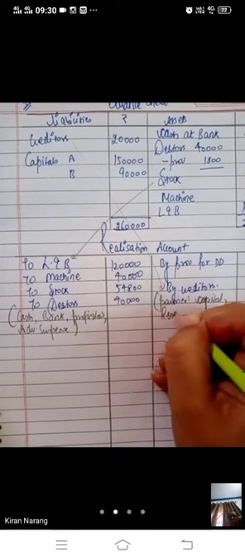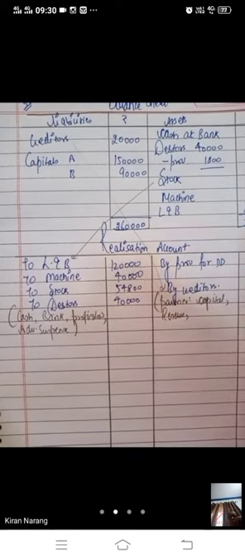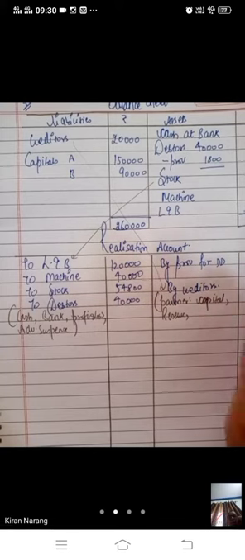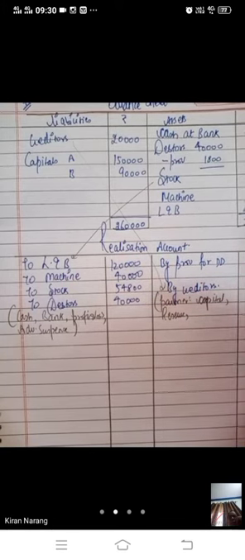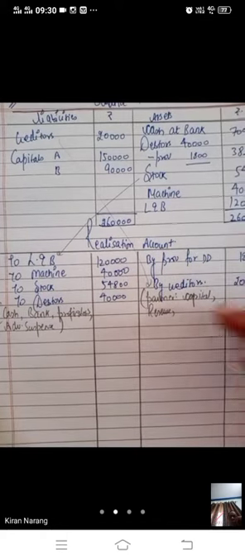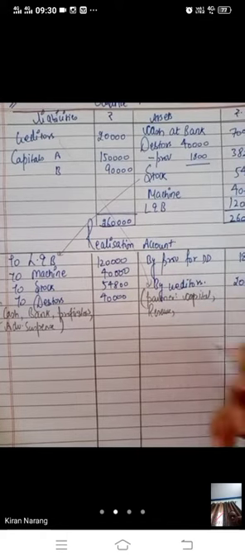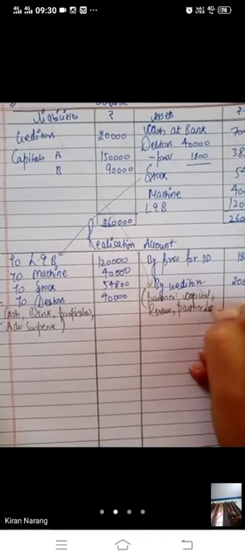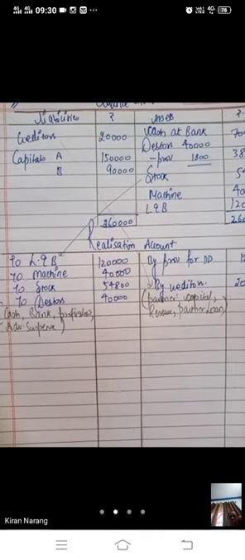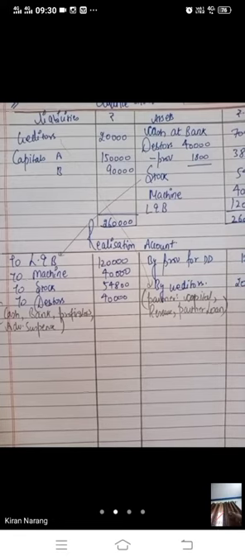All the reserves, workman compensation, investment fluctuation, profit and loss, contingency reserve, other reserves, general reserve, reserve fund, no reserve will be transferred here. No profit and loss will be transferred here. It will be transferred in partners capital account. And partners loan will not be recorded here. Three things we will not record here: partners capital, partners loan, and reserves.